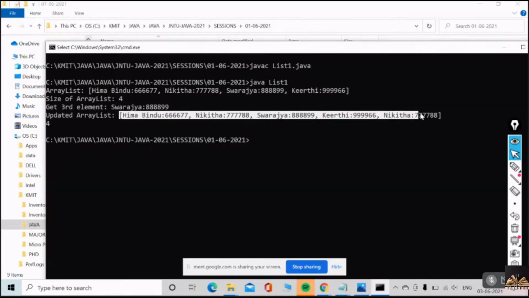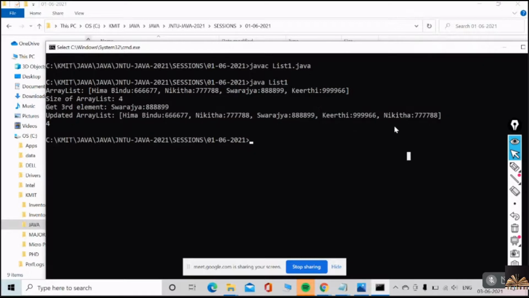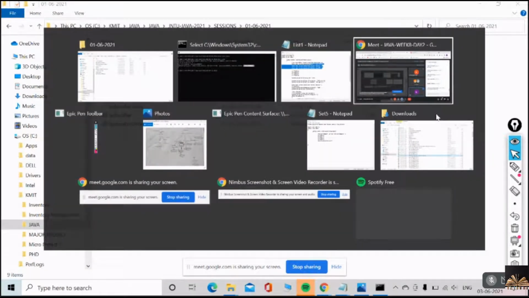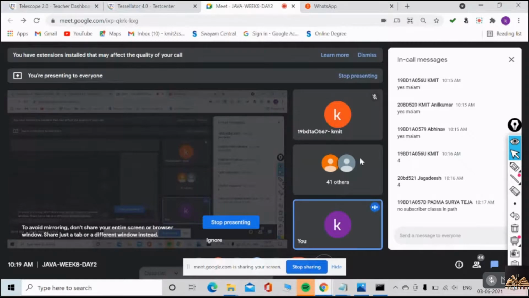What is the final element? And it is also allowing this same content, because the reference is different, no? Whether the reference is different or not, it will allow. Very good. No subscriber class in its path. Exactly.